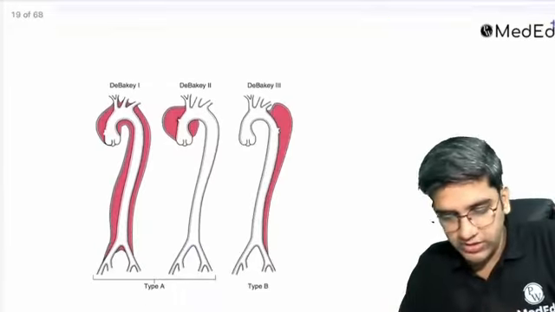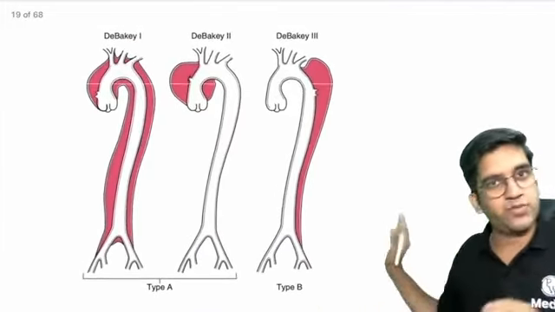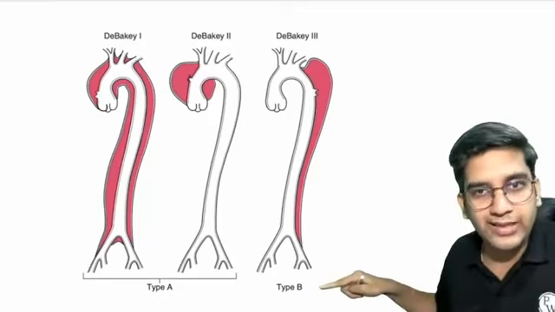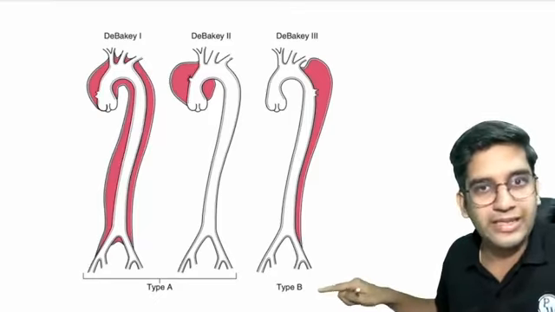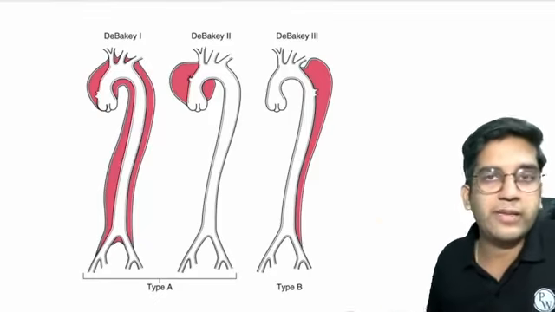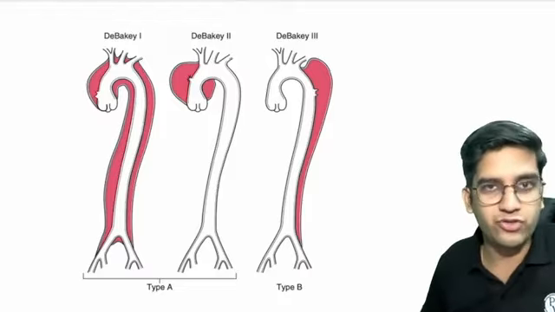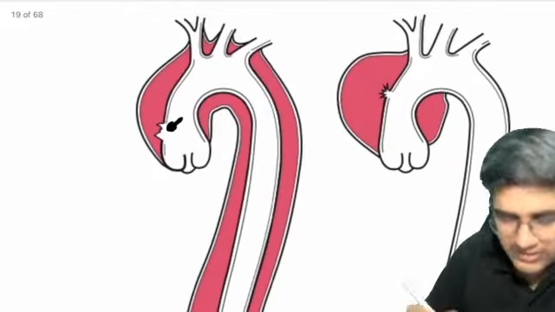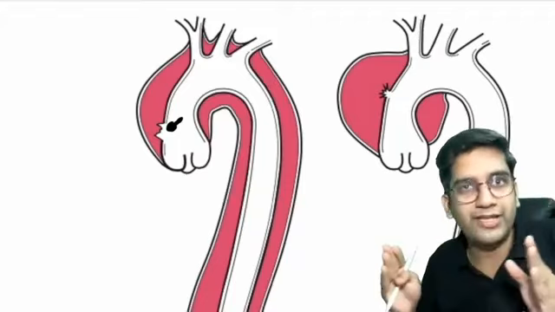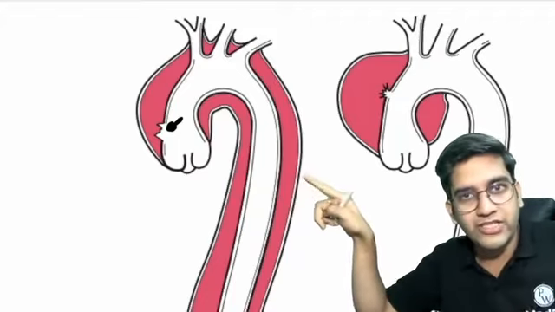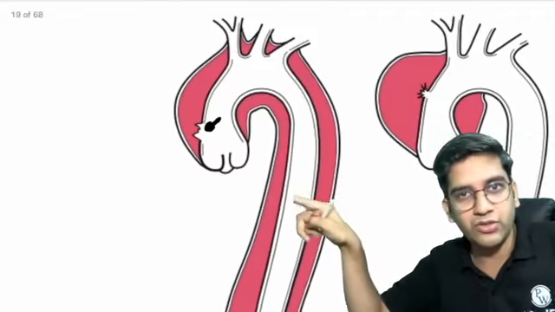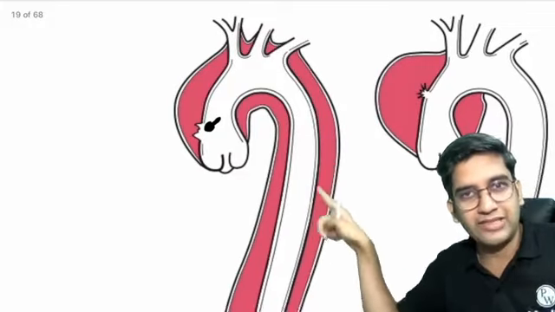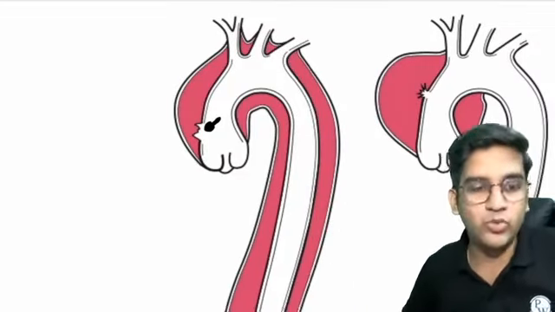There's an image from Robbins, the same image that is in your Robbins textbook. On the top you can see DPK 1, 2, 3. In the bottom you can see type A and type B. Type A and type B correspond to DPK 1, 2, 3, which is the anatomical classification of DPK. If I zoom in here, you can see a tear. The intima has torn; this is the adventitia, this is your intima. Between the adventitia and intima, I have red color, which is blood dissecting through the media.